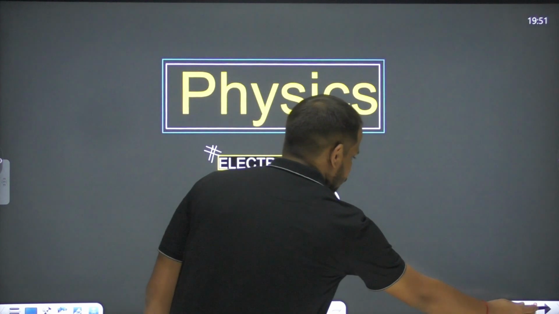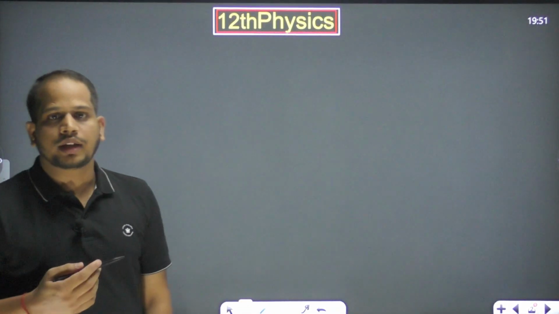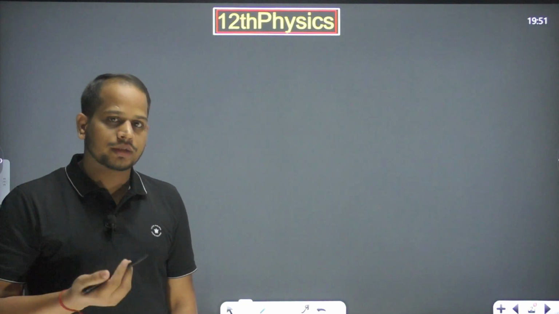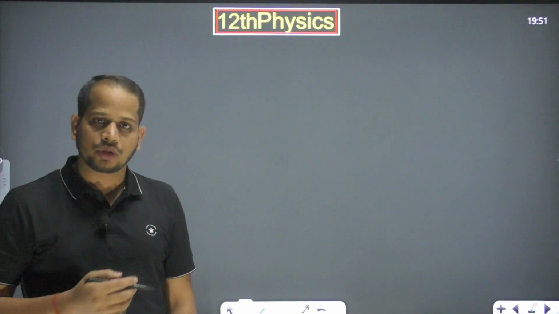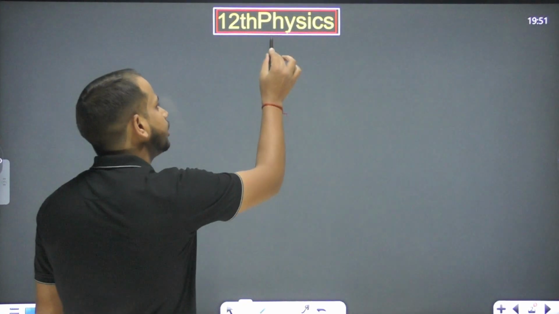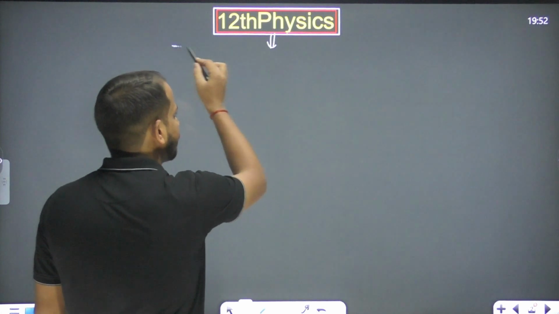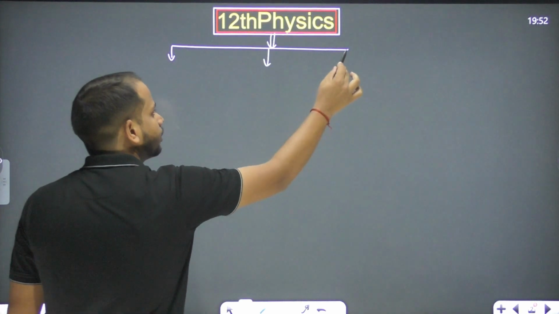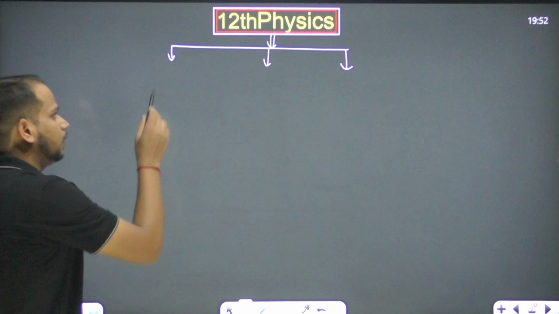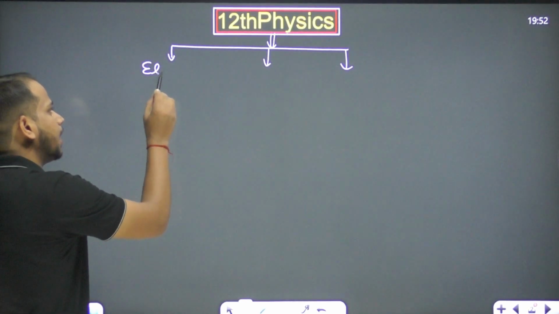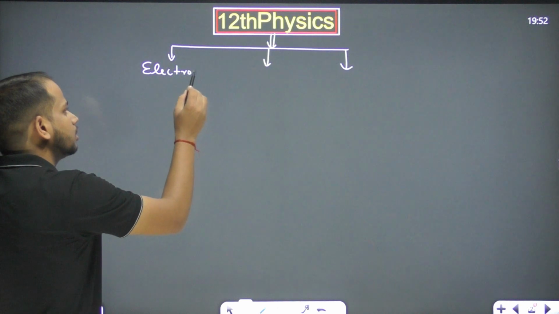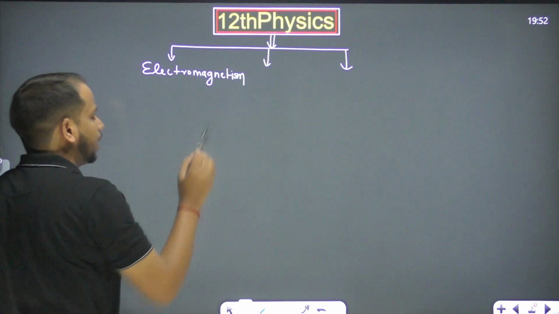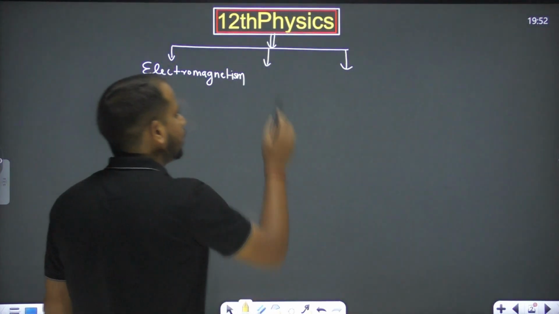So first we have to understand, if we are going to start class 12 physics, what topics are there and how we will cover all those topics, right? So let's see here. If we are concentrating on class 12 physics, then for our convenience we have divided it into three parts, right? What are the parts? The first part is electromagnetism, right? Electromagnetism. And what is the second part?